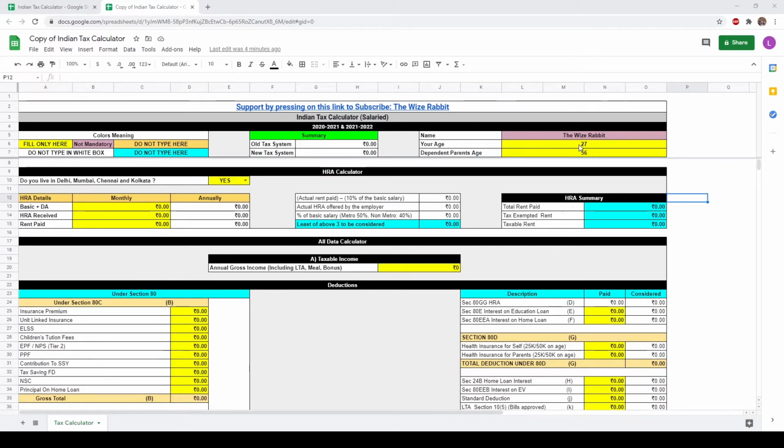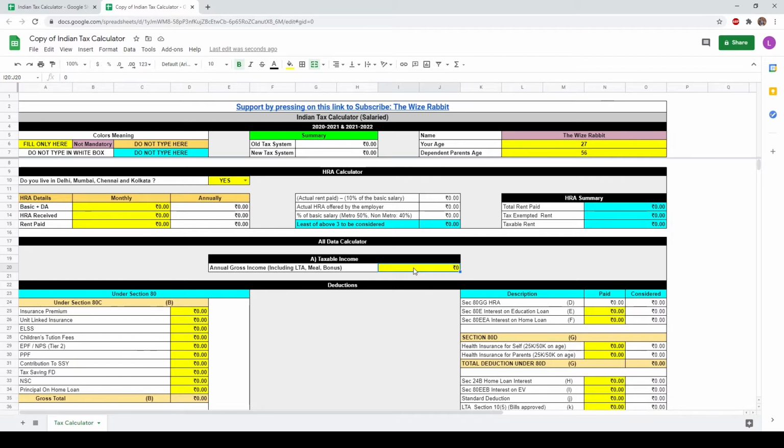Age section. Please enter your and your parents' exact age because income tax calculations will change for persons who are 60 years and above. In the gross income table, enter your gross income. It can include income, meal card amount, PF, bonus, LTA, and any additional income you have received from your company.